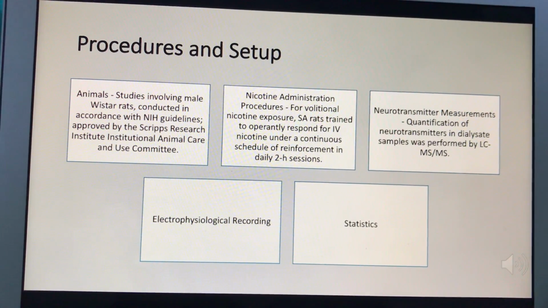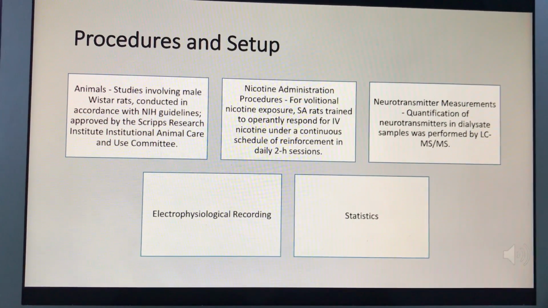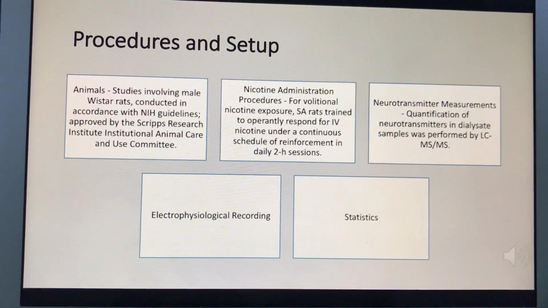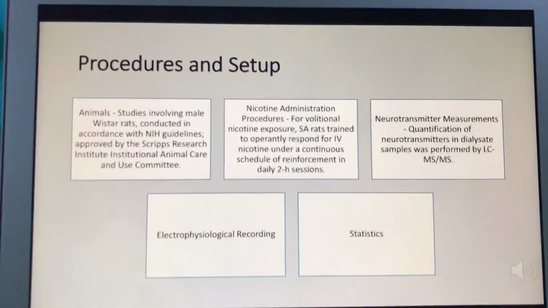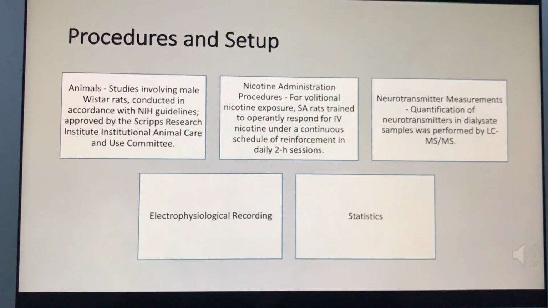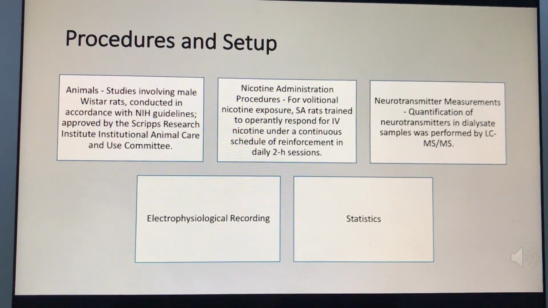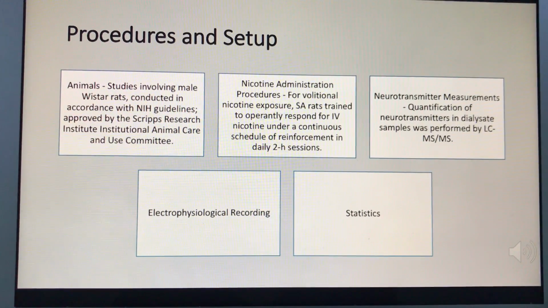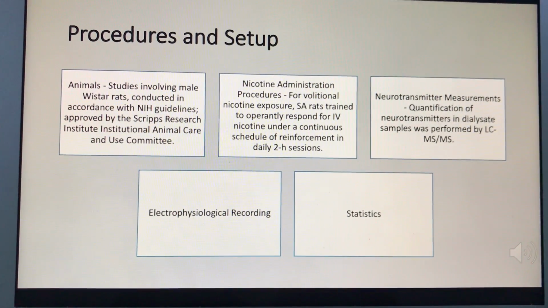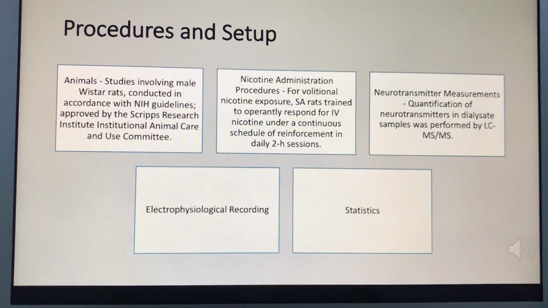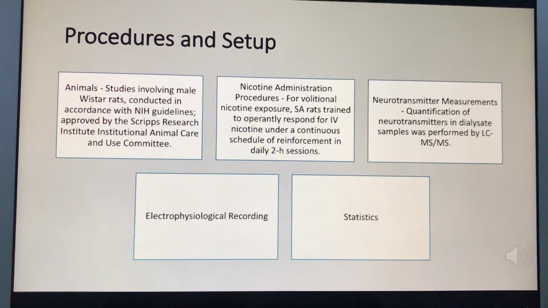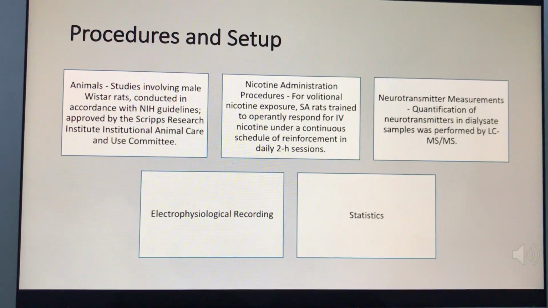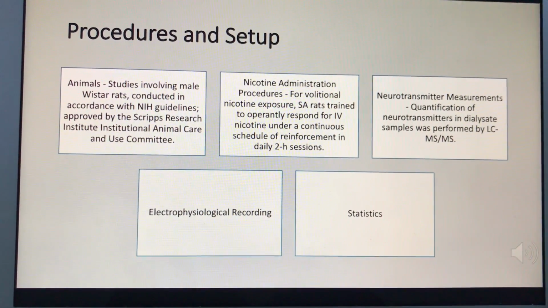Neurotransmitter measurements: quantification of neurotransmitters in dialysate samples was performed by LC-MS/MS using established methodology. Gel-based competitive ABPP experiments were performed as described as well. Electrophysiological recordings were taken, and for statistical analysis, microdialysis significance was determined by repeated measures ANOVA for effects of group, nicotine, and group X nicotine interactions.